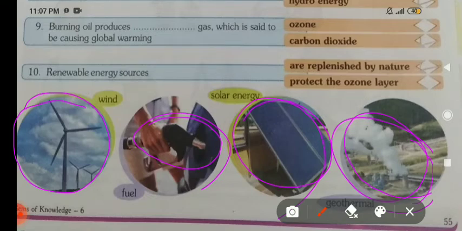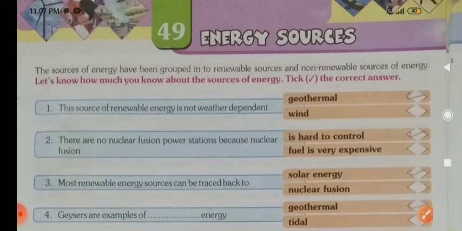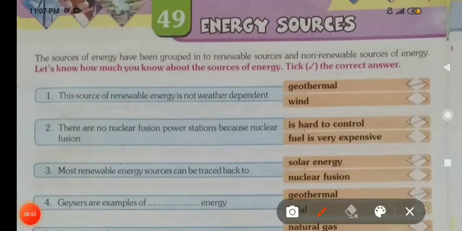Let us revise this chapter again. Energy sources. The sources of energy have been grouped into renewable sources and non-renewable sources of energy. Let us know how much you know.